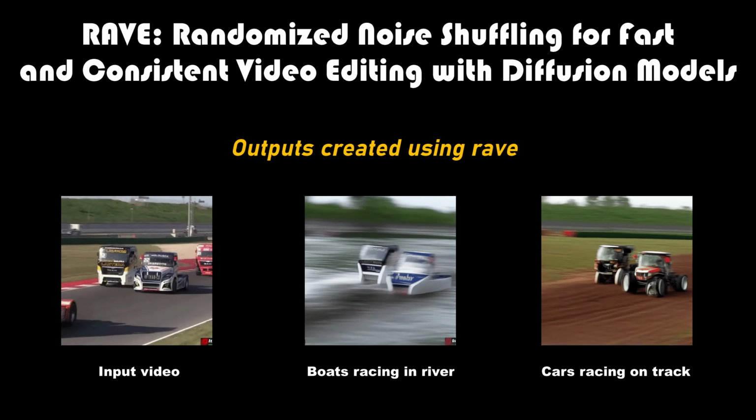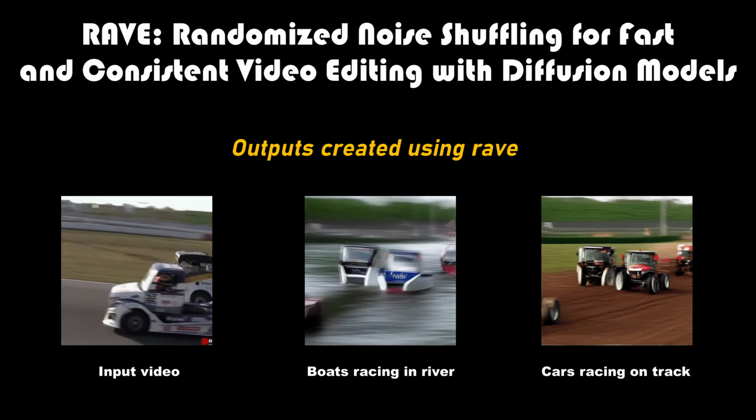But what sets Rave apart? It's all about speed and consistency. With its innovative noise shuffling technique, Rave ensures that your edits are not only fast but also maintain the original motion and semantic structure of your video. Rave comes equipped with a standardized dataset for evaluating text-guided video editing methods. From object-focused scenes to dynamic human activities and beyond, Rave's capabilities shine through.